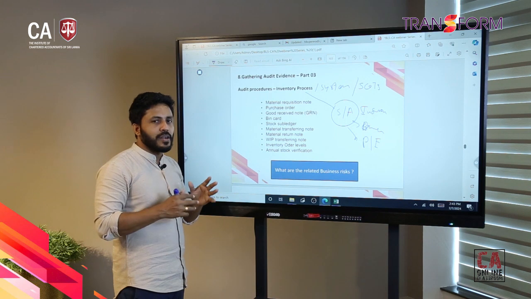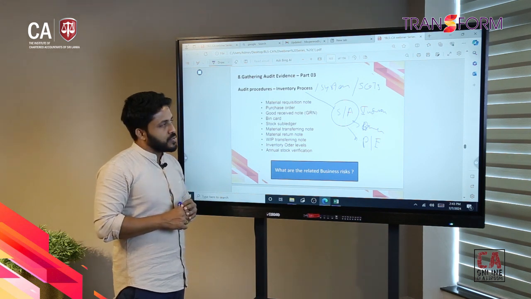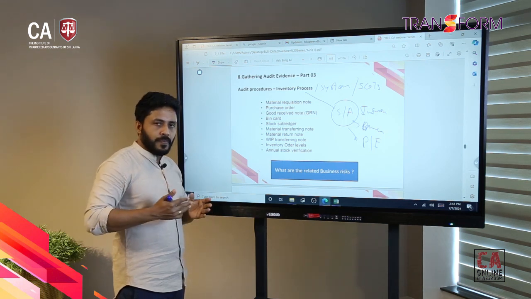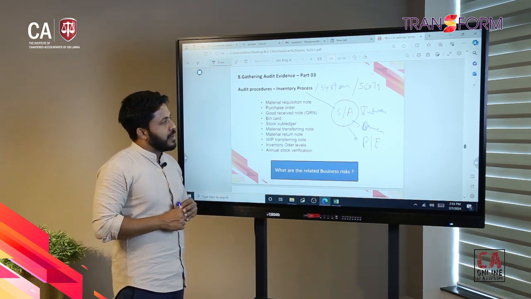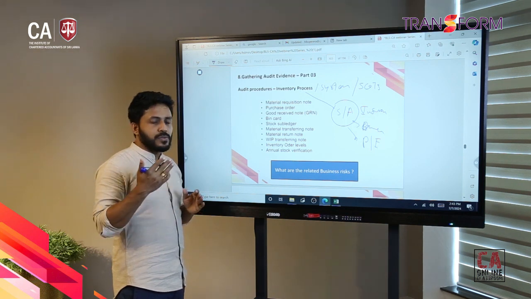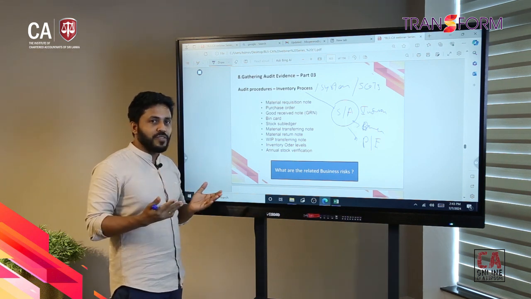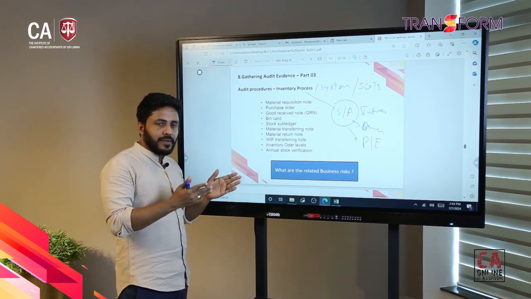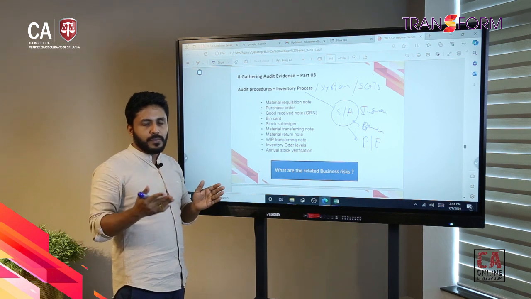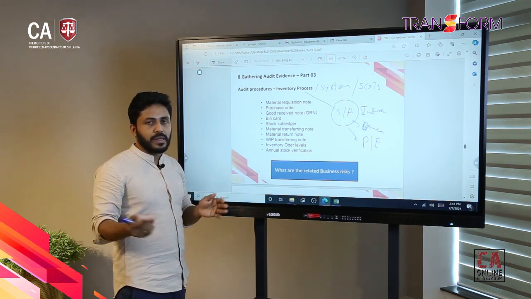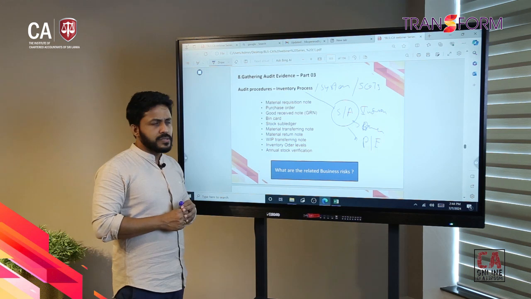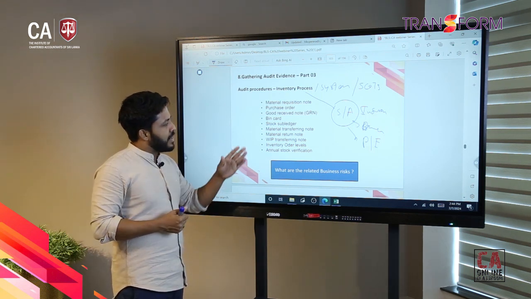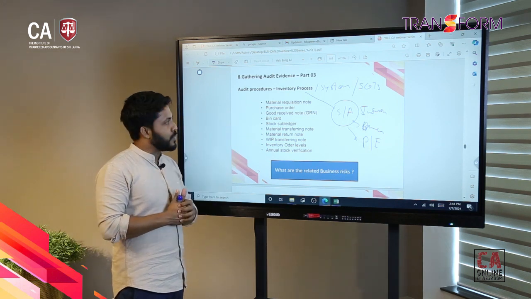If there is such a balance, we need to verify. So for a service-related company, the inventory balance may not be that significant. That's the nature. Based on the industry and the nature of the company, the inventory balance may vary. Some companies have work in progress, some have materials, and some have only finished goods. That depends on the nature. With this understanding, we can go to the inventory process.